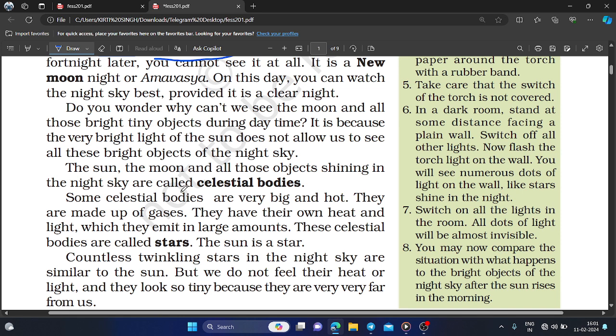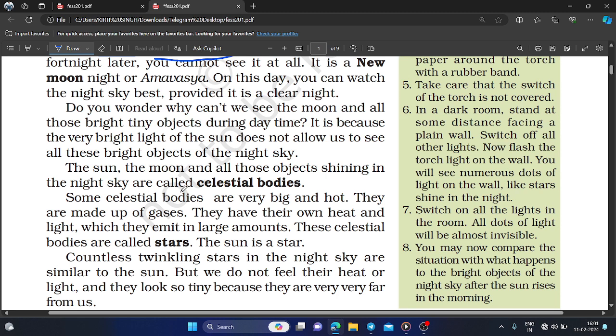Due to the sunlight, we cannot see the wonderful sky as we can see at night.